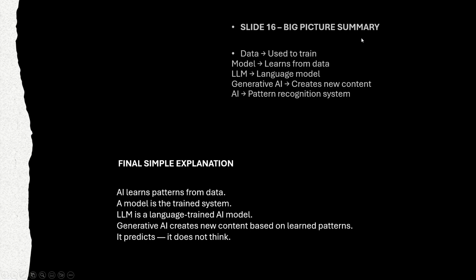And the big picture summary: data is used to train, and the model learns from data. Here, model means, for example, ChatGPT, Gemini and Firefly. These are the models, and they improve and launch new versions, for example 3.1. These are the different model versions. Then the LLM, large language model.